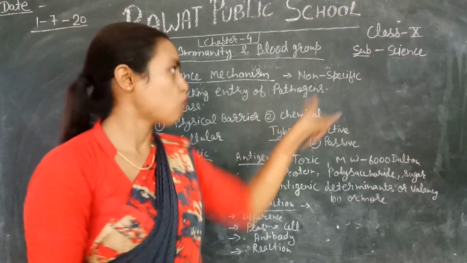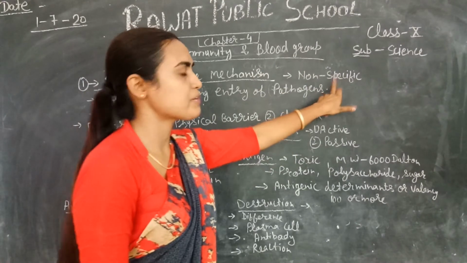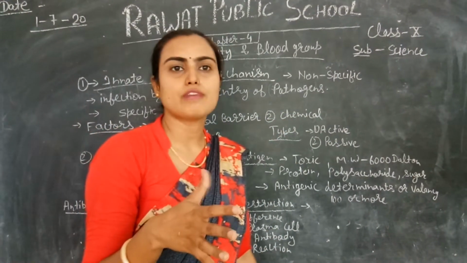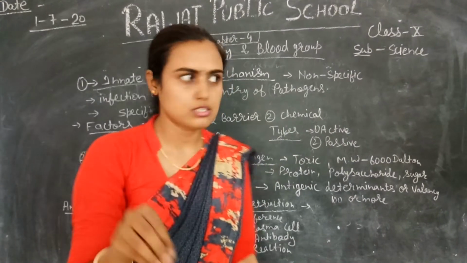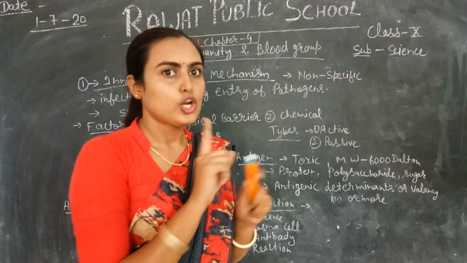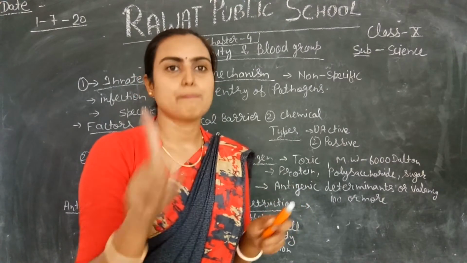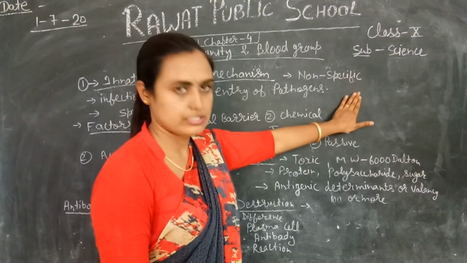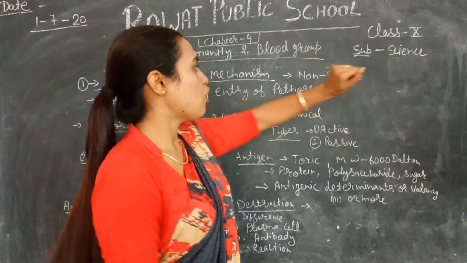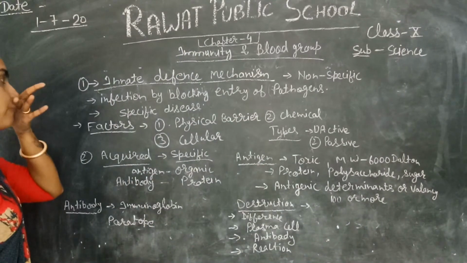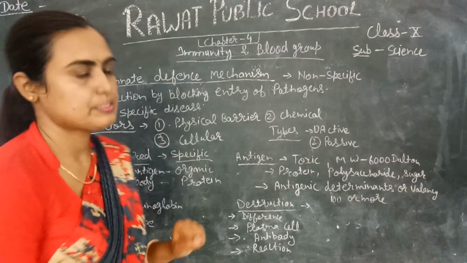It means it is not specific. One more thing, it is not specific. Not specific means this defense mechanism does not work on a specific disease, like any kind of disease such as diarrhea or typhoid. No, this innate defense mechanism does not work on a specific disease. That's why this mechanism or system is called a non-specific system, right? Okay, what is the function of innate defense mechanism?